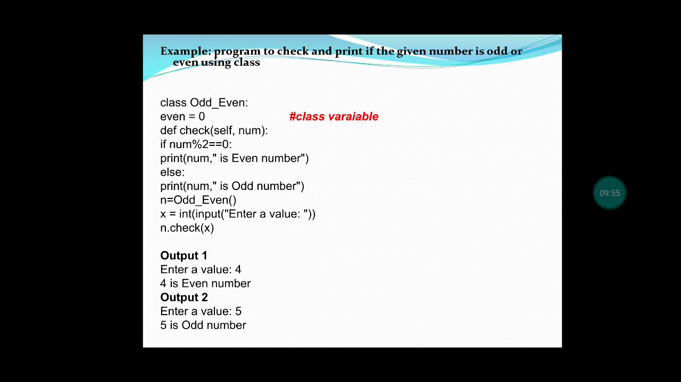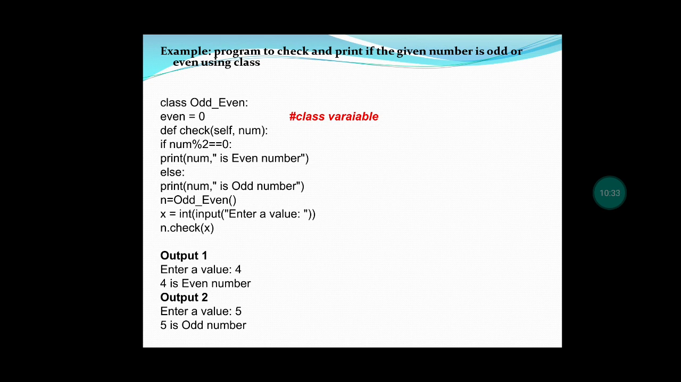Then we are creating the object n equal to odd even. N is an object, odd even is the class name. X equal to int of input of enter a value. We are getting the input from the user. Now we are going to call the function by using the object name dot, that is n dot check of x. For the X value, first we are giving 4. So 4 modulus 2 equal to 0, the remainder will be 0. It is true. So we are getting the output as 4 is even number.